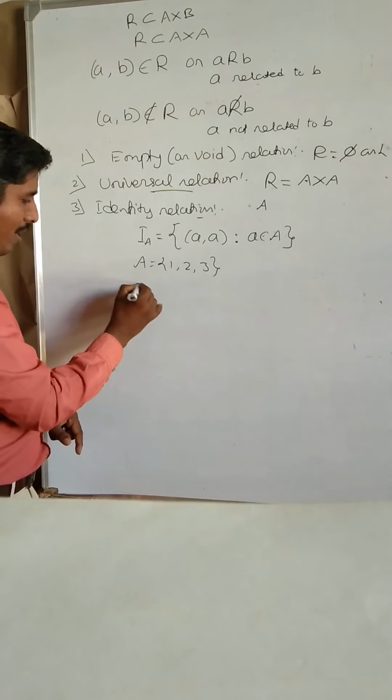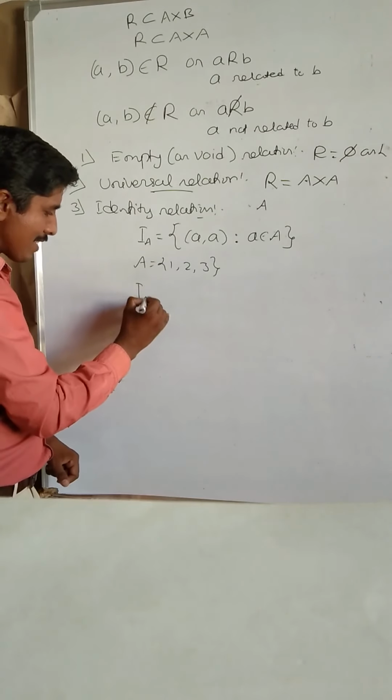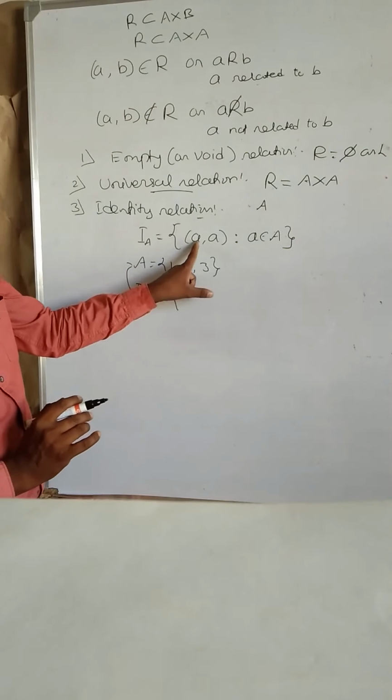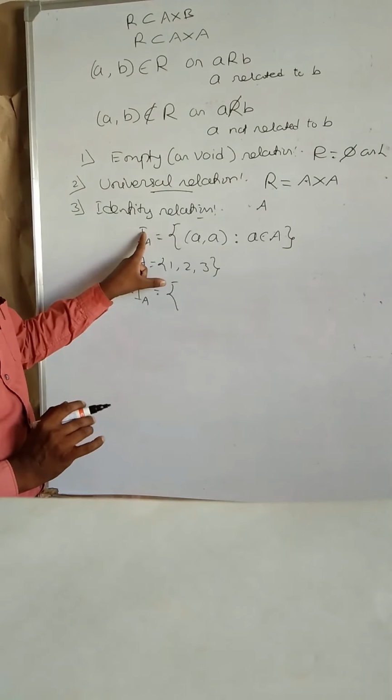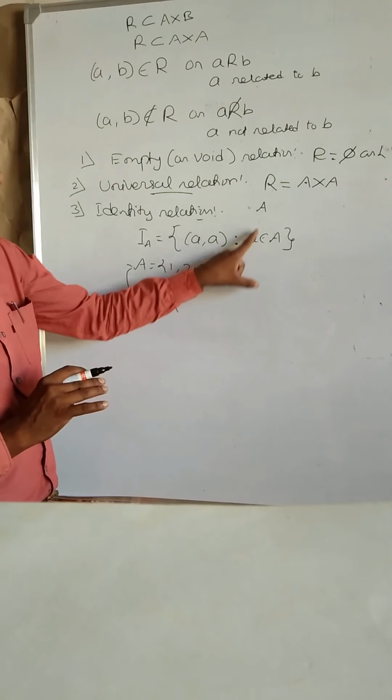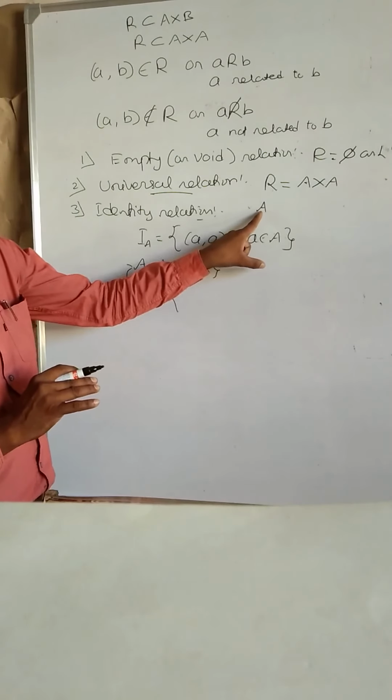Here I am going to define the identity relation on set A, I_A, where every element of the set is related to itself.